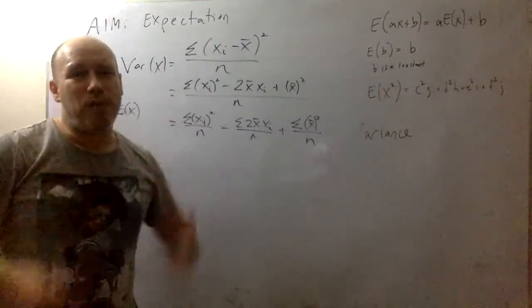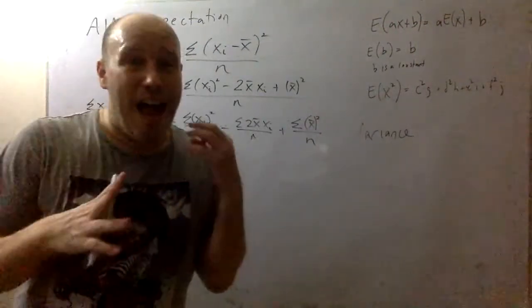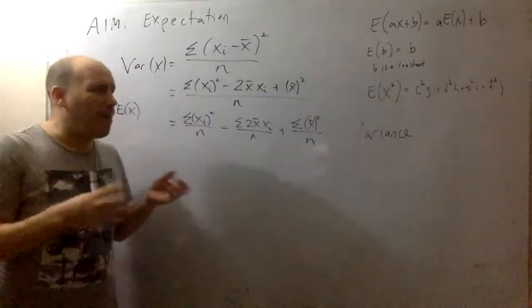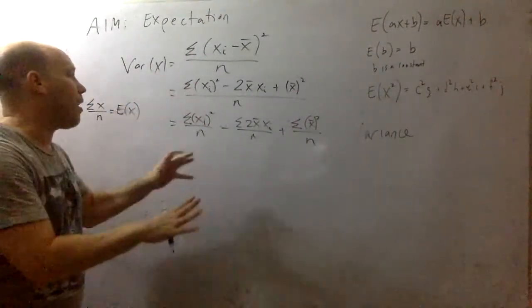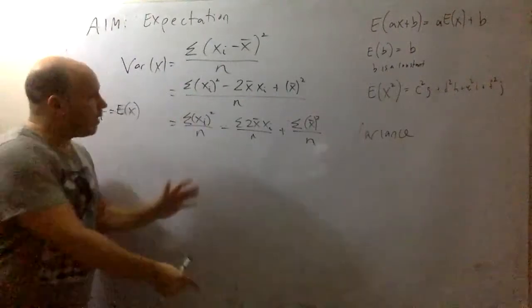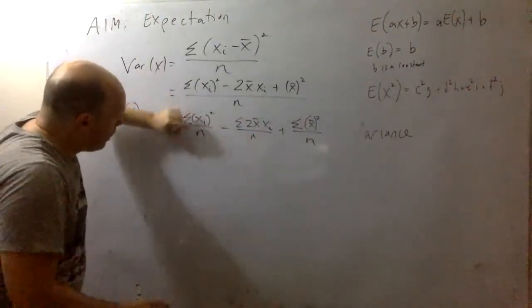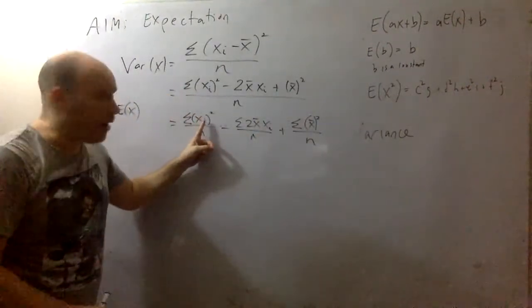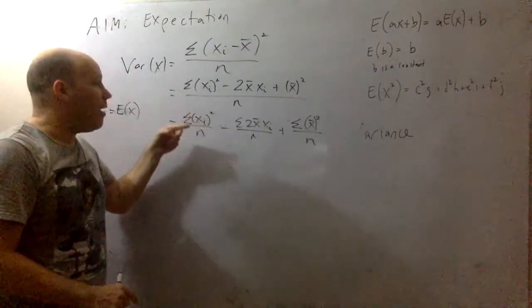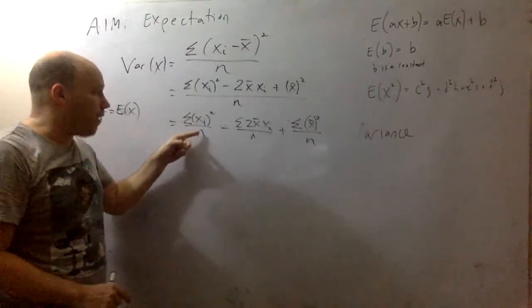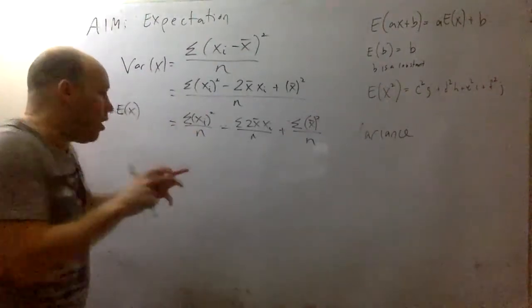Okay, so I'm doing this because this confused me, and it's probably more for me because I want to get this out. So let's take a look at this first one. This one says the individual data points are squared, they're added together, and then it's divided by n. So this is like the average.